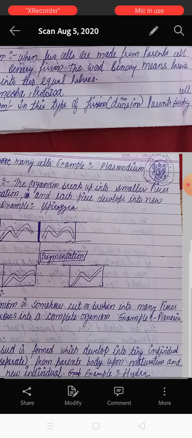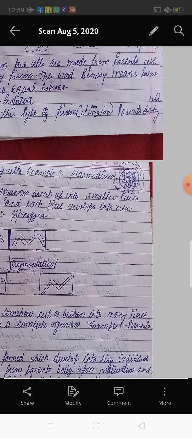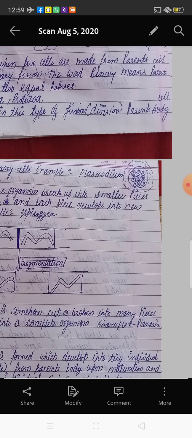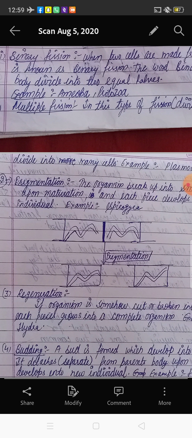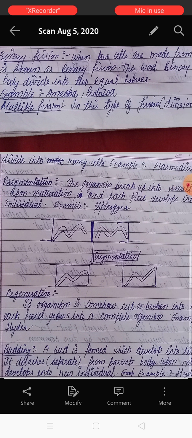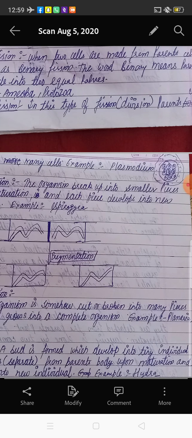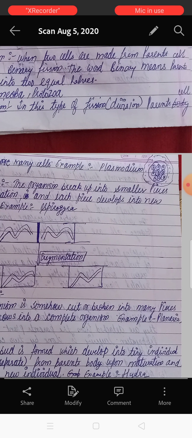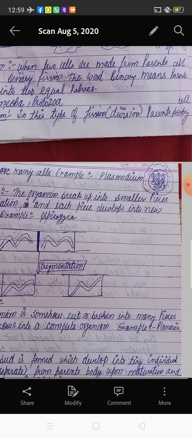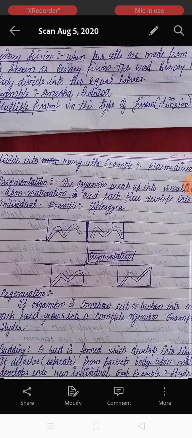Now multiple fission. In this fission the parent body is divided into many cells, because the name shows it, multiple, meaning the parent cell is divided into two or more cells. So there is division into many cells in the case of multiple fission. Example: Plasmodium. Plasmodium is the example of multiple fission.